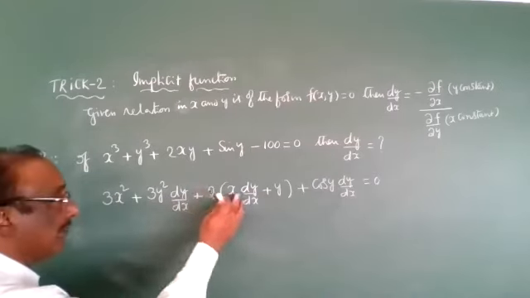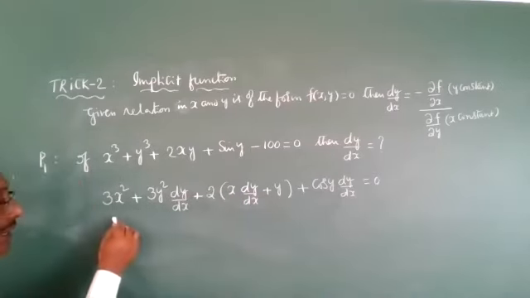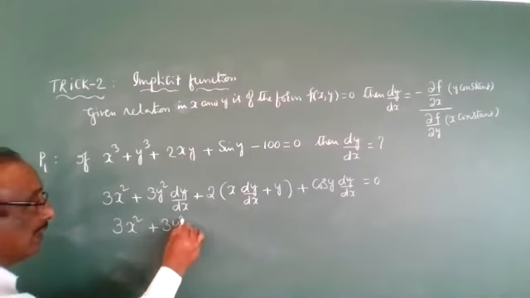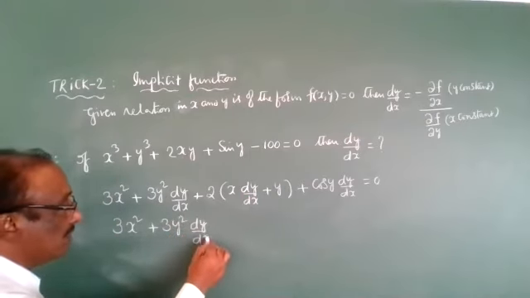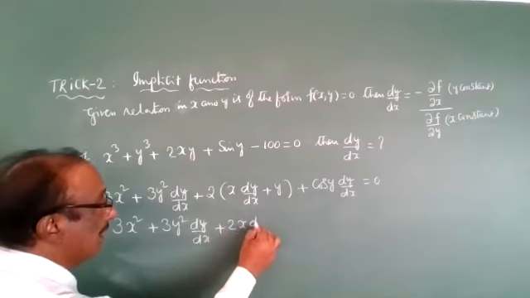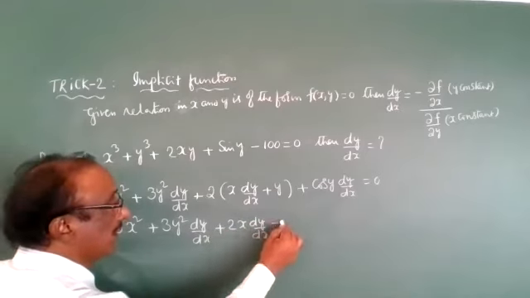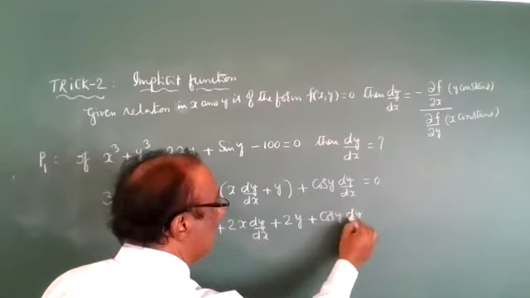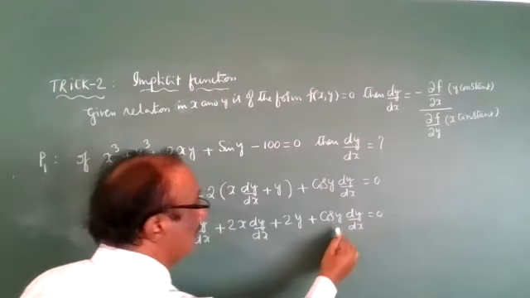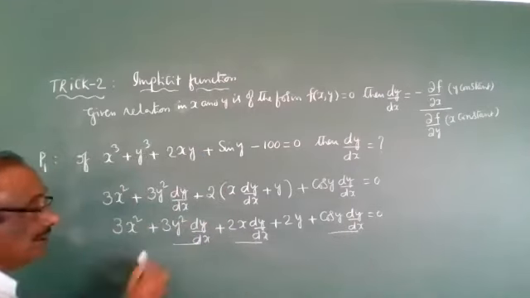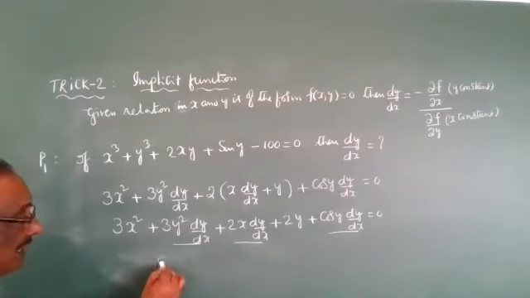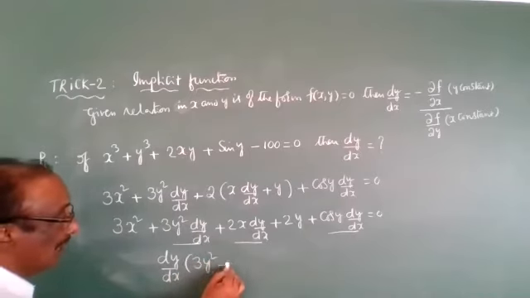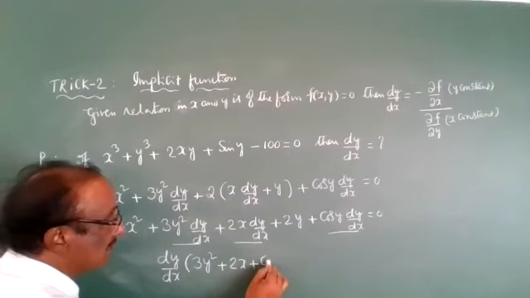Next, open and multiply with 2, and take dy/dx common: 3x² + 3y² dy/dx + 2x dy/dx + 2y + cos y dy/dx = 0. Take dy/dx common and bring the non-dy/dx terms to the right side. Then dy/dx is common with 3y² + 2x + cos y.